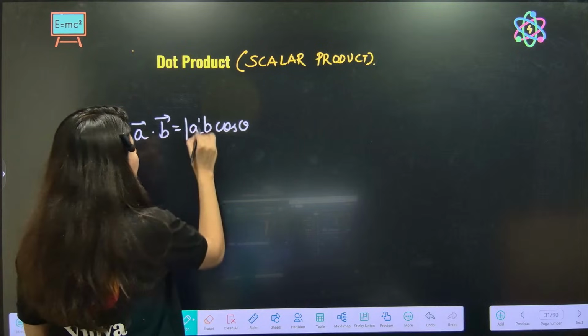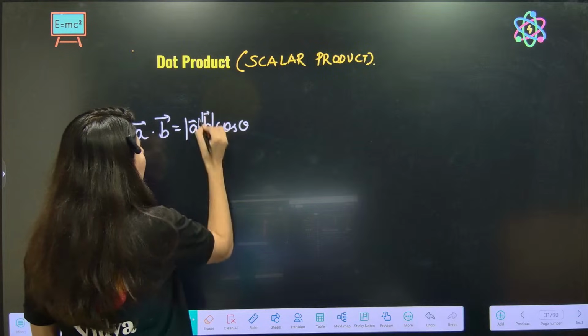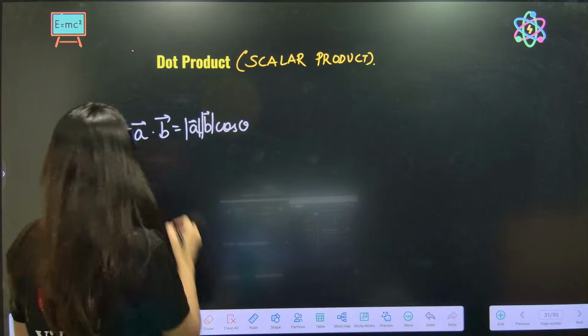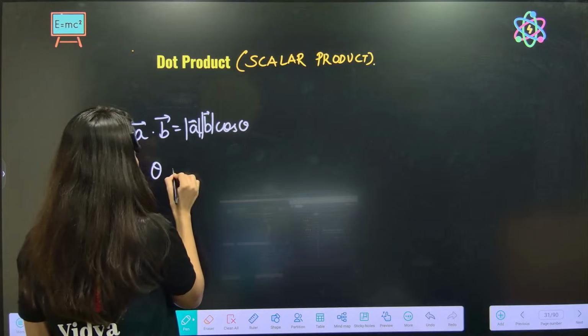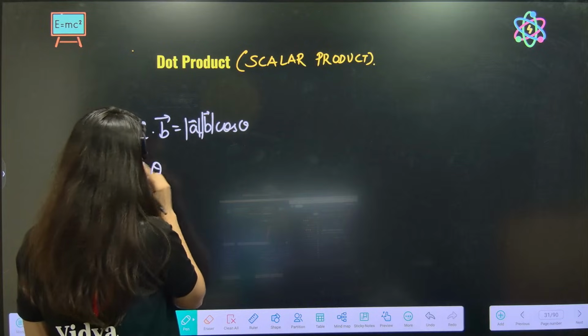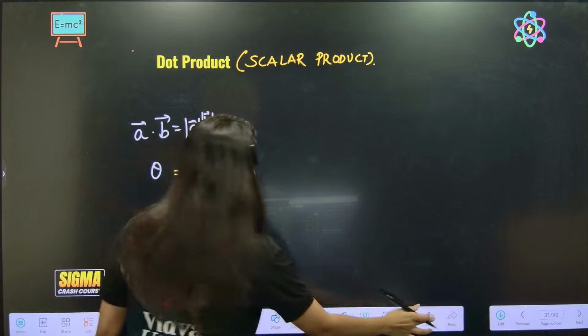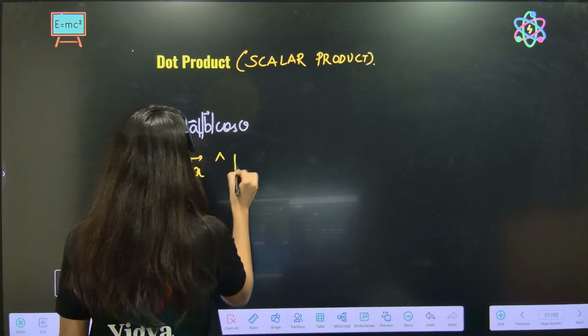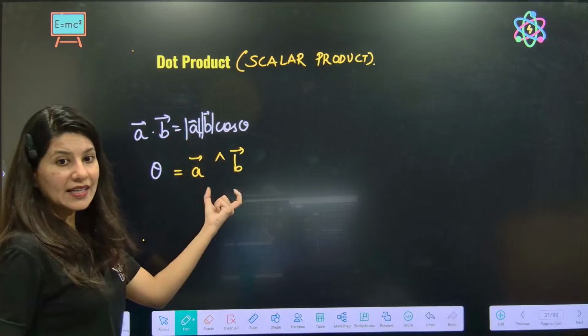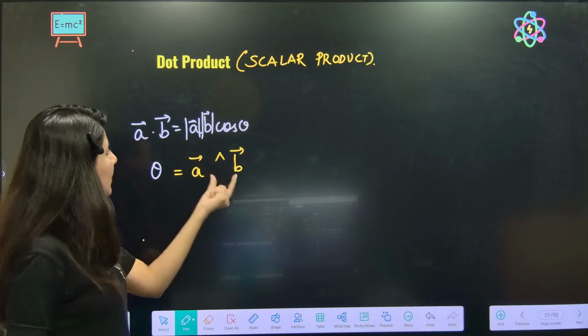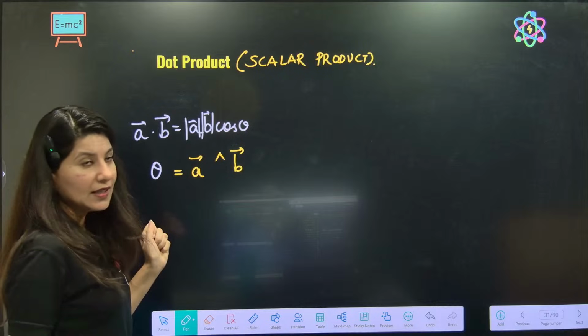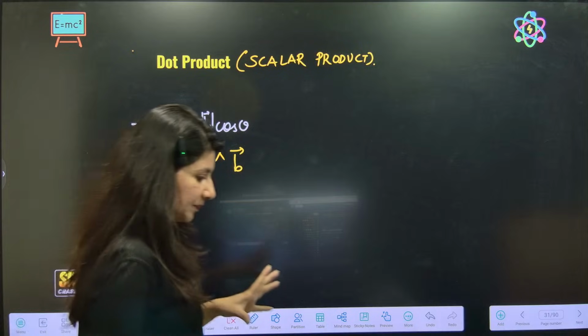Here AB cos theta means magnitude of A, magnitude of B, cos theta, where theta is the angle between them. Angle between A and B is theta. So A dot B.